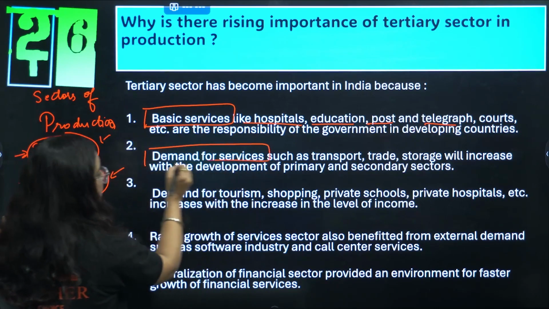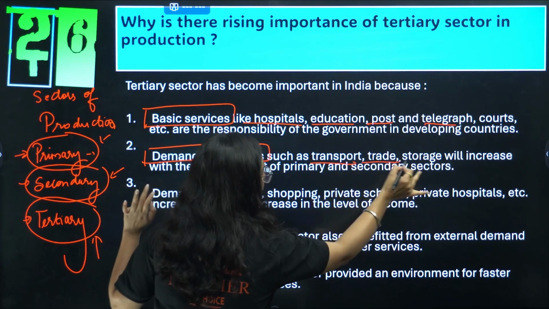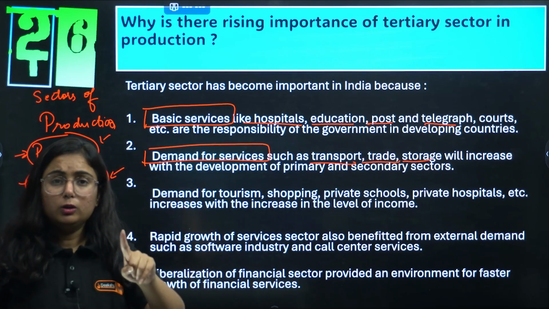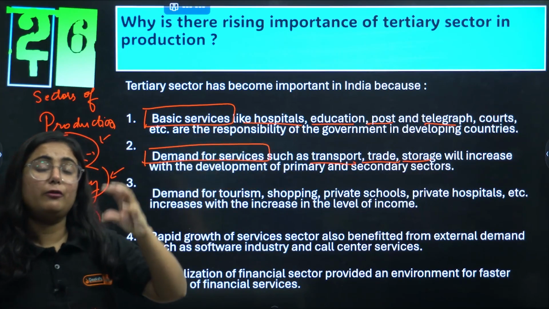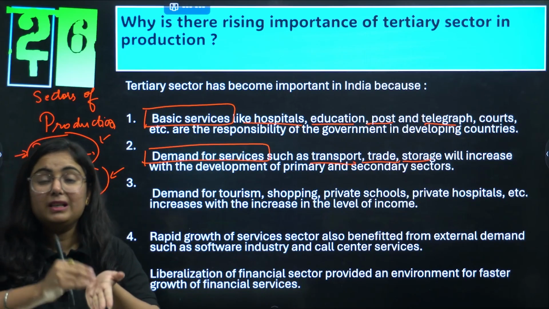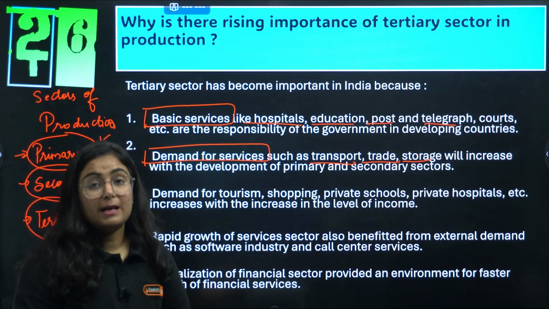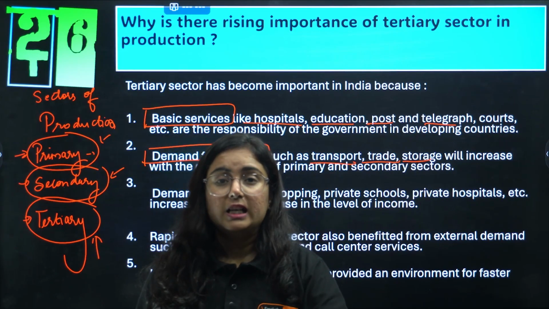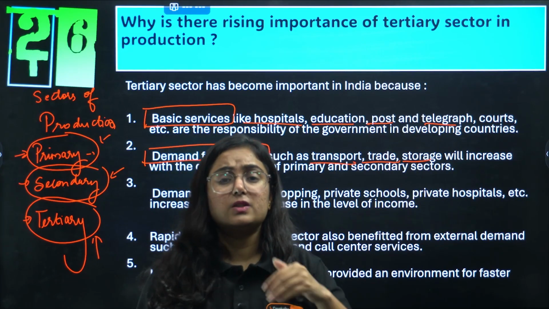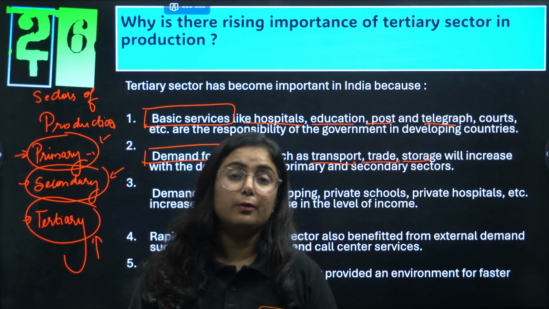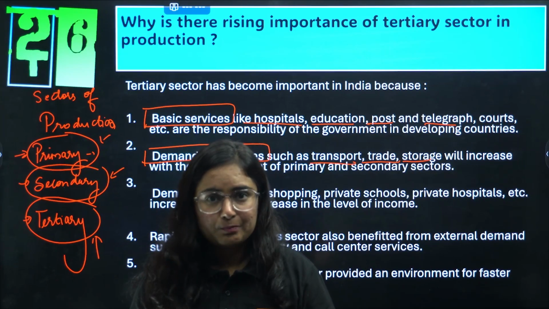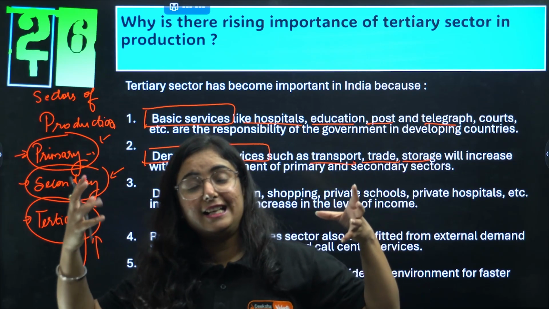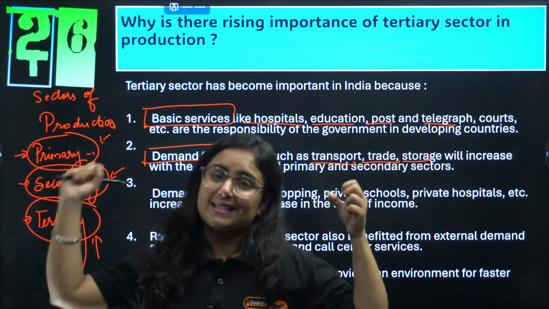Demand for services such as transport, trade, storage is increasing day by day. And you know that if this increases, it will eventually increase the demand for the primary and secondary sector. In older times, what happened? They had the capacity to make so many crops, but there were no trade facilities from the villages. There was no storage facility in the village town, but now it has been developed. As the tertiary sector has developed, it will definitely lead to the growth of the primary and secondary sector.